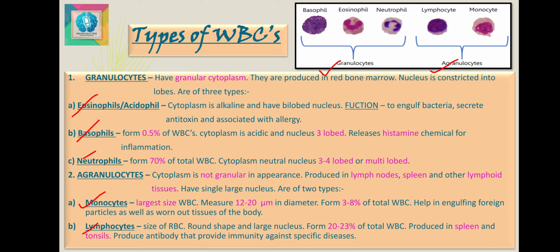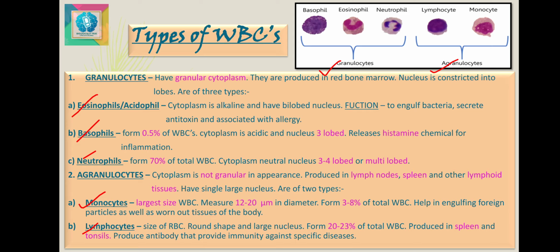The second granulocytes are your basophils. Their cytoplasm is acidic and nucleus is three-lobed. They are produced in the bone marrow. They release a chemical called histamine for inflammation that dilates the blood vessels.